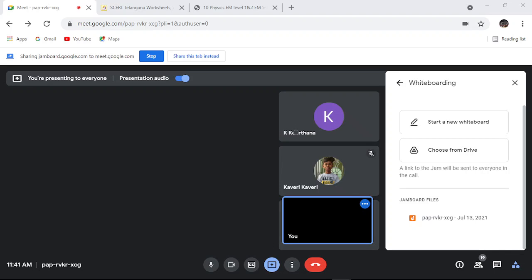Mg is 24 and oxygen is 16. 24 plus 16 is 40. 2 into 40 is 80. So here also 80.